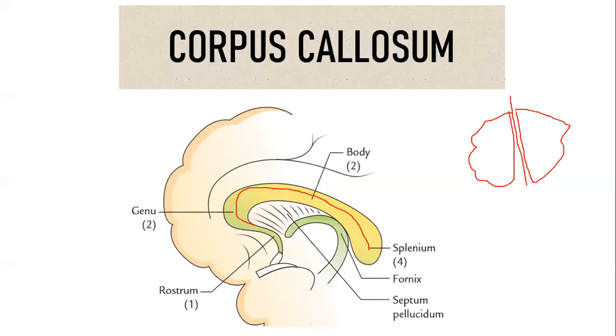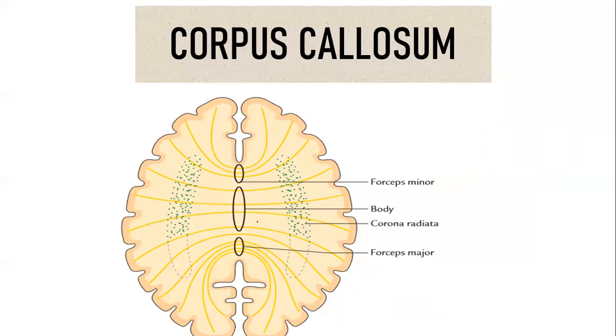In the splenium you have abundant nerve fibers. It is going to connect the parietal lobes, the temporal lobes, the occipital lobes. It is going to connect all the lobes, and finally it sweeps backwards and forms a structure called forceps major. Very important point to be noted.